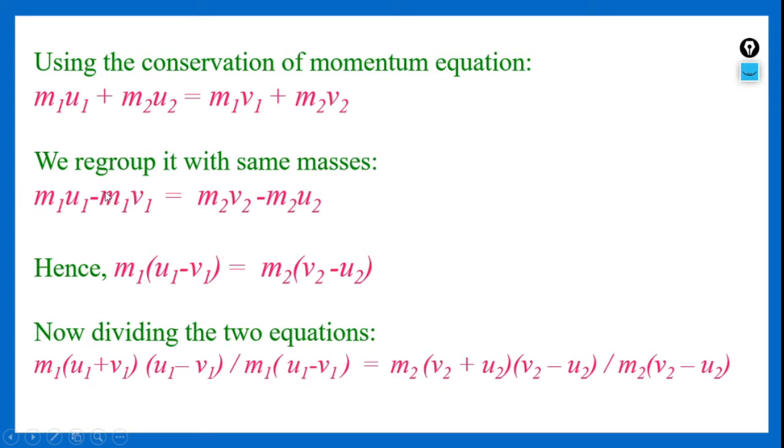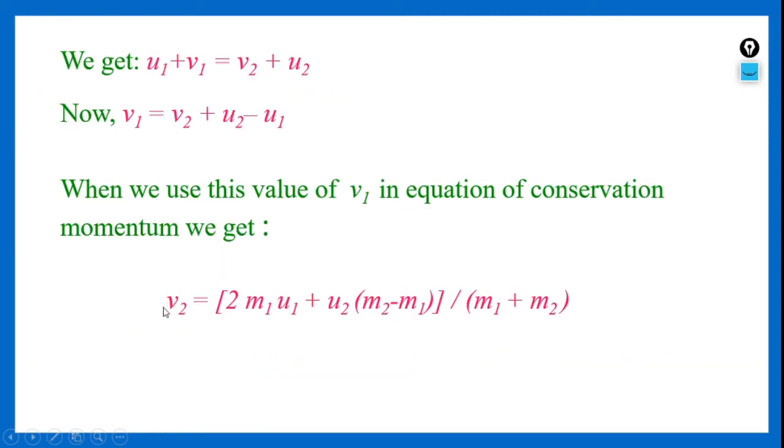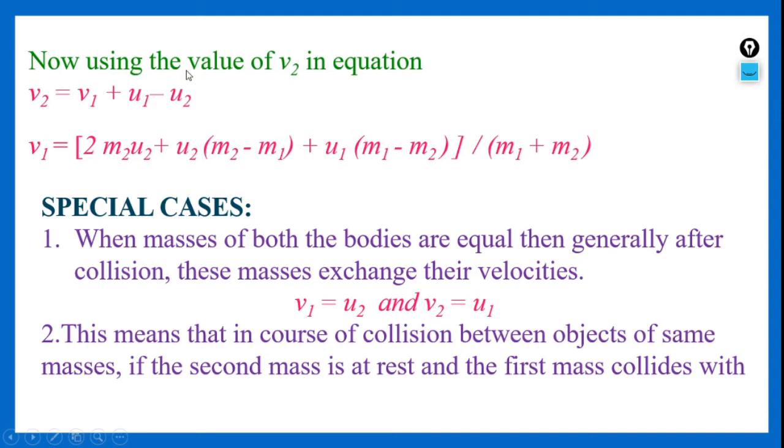So if you substitute the value of v1 in this equation, we get v2 is equal to 2m1 u1 by (m1 plus m2) plus u2 into (m2 minus m1) by (m1 plus m2), where u1, u2 are the initial velocities of both the bodies before collision, whereas v2 is the final velocity of the second body after collision. m1 and m2 are the masses of both the bodies participating in the collision. So now we have got the value of v2 from the above equation.